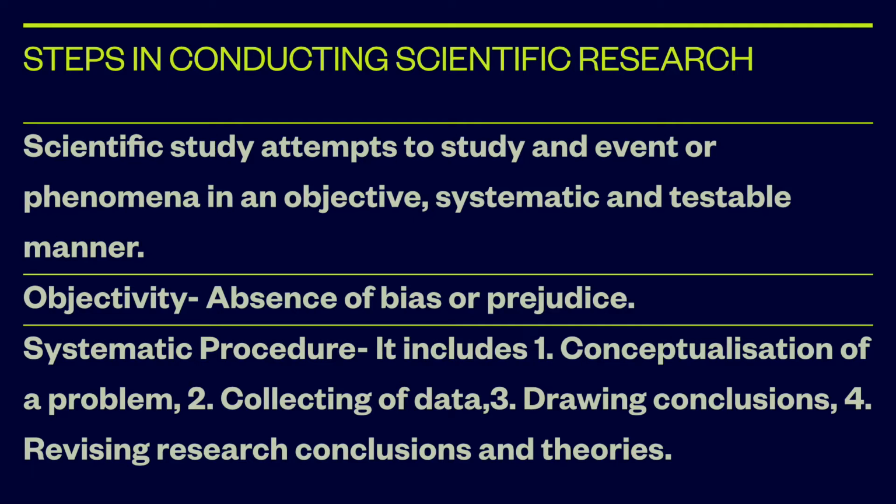Science is not defined by what it investigates as by how it investigates. The scientific method attempts to study a particular event or phenomenon in an objective, systematic, and testable manner. Objectivity refers to the fact that if two or more persons independently study a particular event, they should, to a great extent, arrive at the same conclusion.